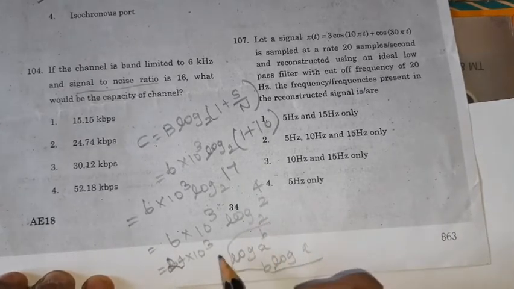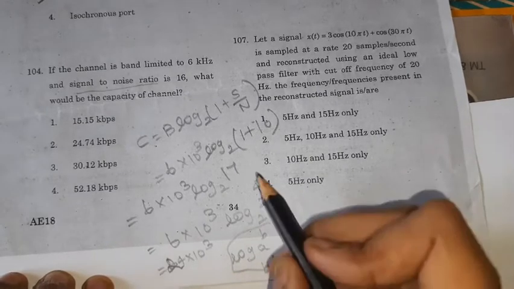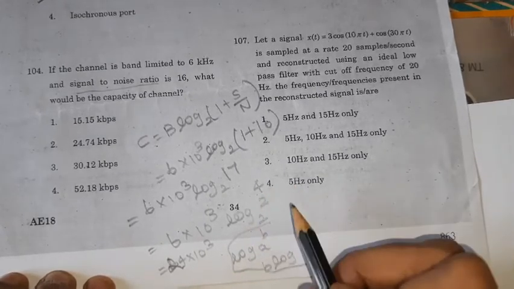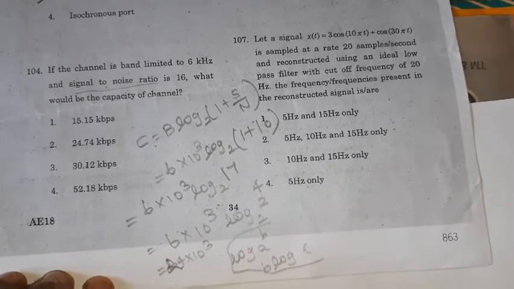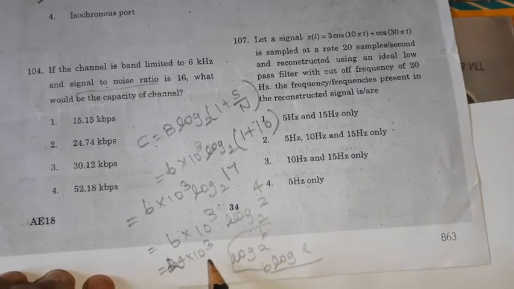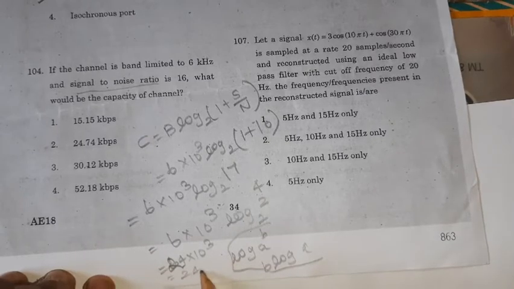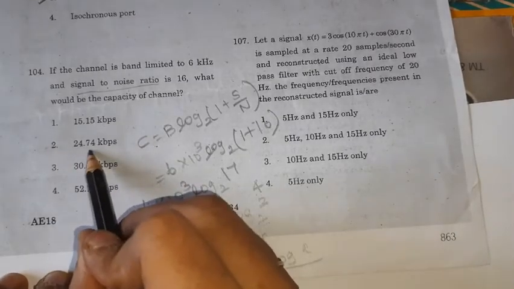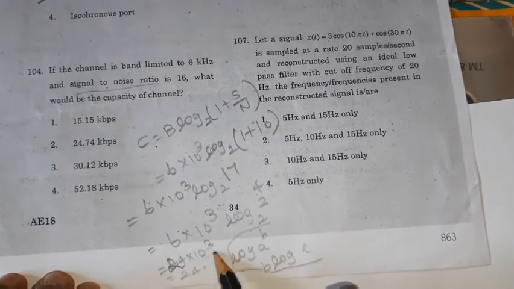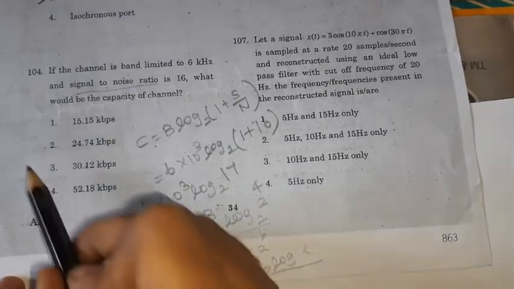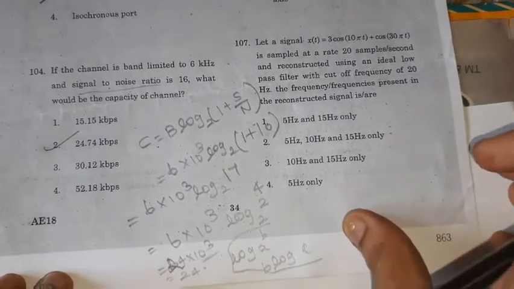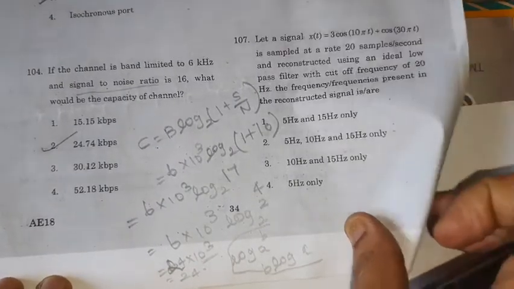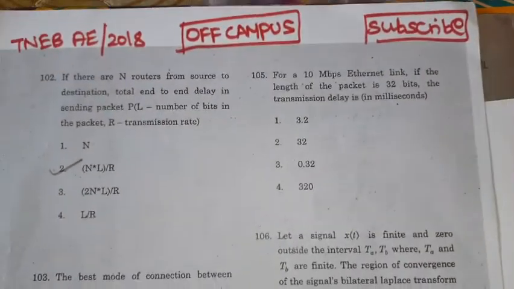We took only 16 as 2 power 4; for 17 it increases a little bit. It is given in kilobits per second, so it is about 24.74 kilobits per second. So option 2 is the correct option for this problem. Next, move on to the next problem.